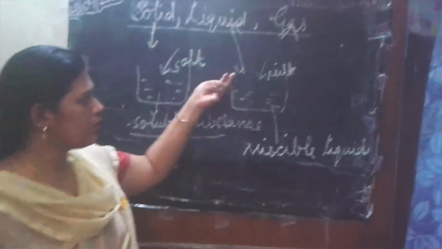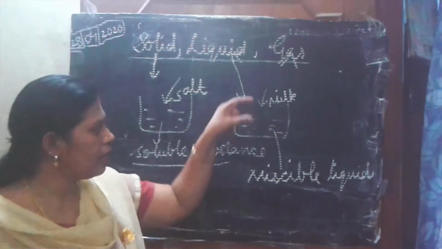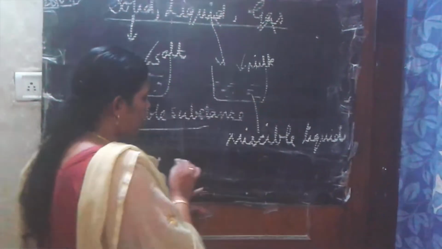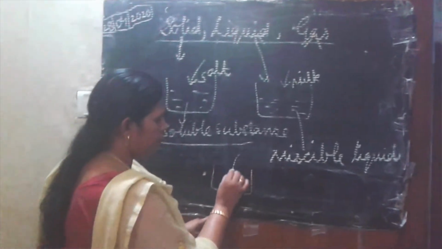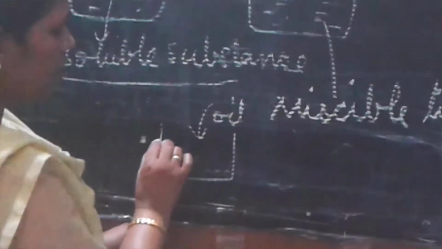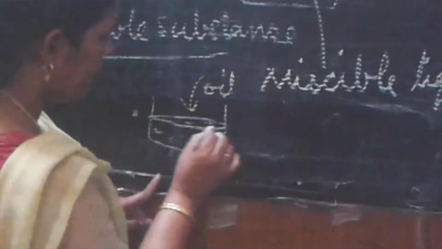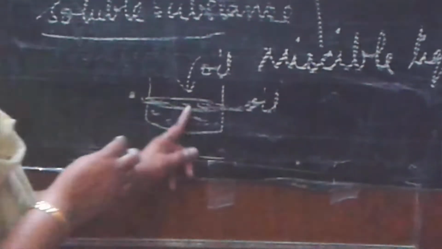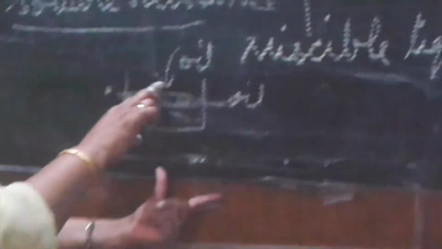If I add oil in water, then what happens? The oil will dissolve? No, it will not dissolve. If I pour oil, it will not dissolve. Here you can see a separate layer of oil. That oil will float on it, right? So it means it is not miscible.